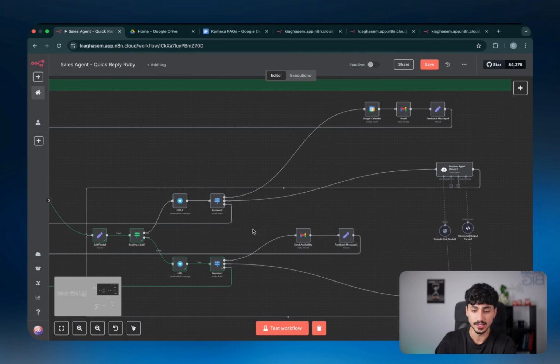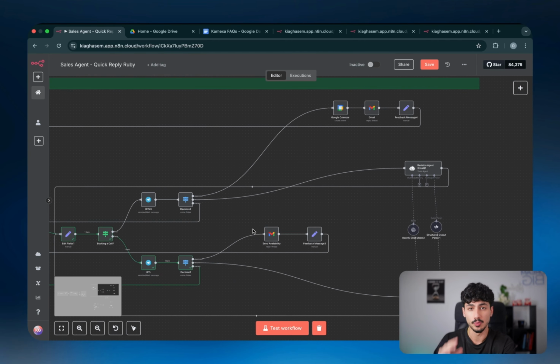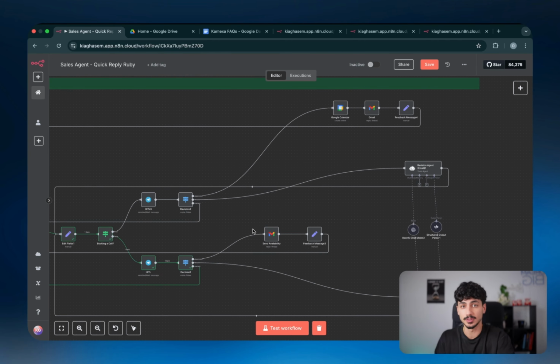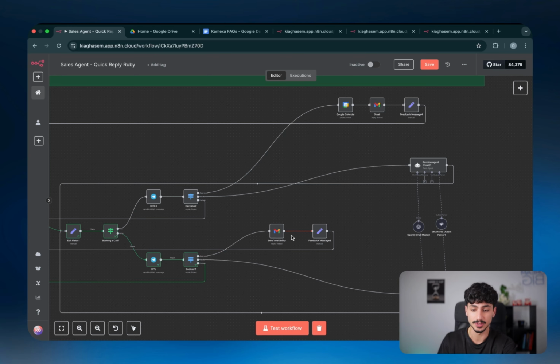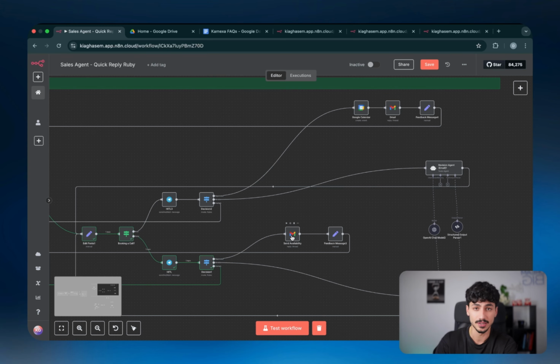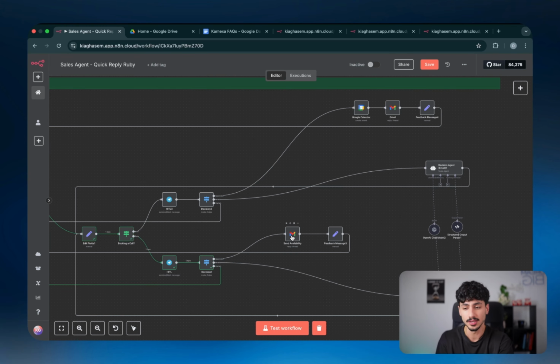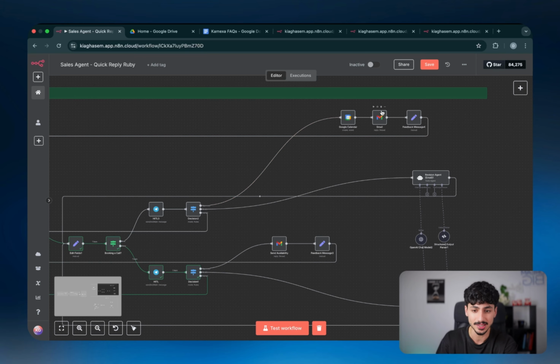Now, the calendar agent can do 2 things. Let's say, for example, the email was just requiring us to check availability for a specific day and it wasn't actually saying exactly what time slot they wanted to book. The calendar agent will just send back the availabilities via email. But in the case that the email actually had a specific time slot requested, the calendar agent will check availabilities, and if availabilities were there, meaning that we could book that call in, the calendar agent would actually book it into the calendar and also send an email confirmation just like we saw before.